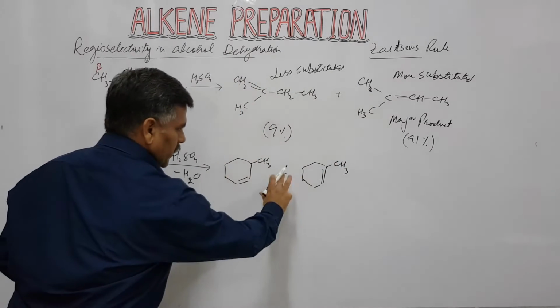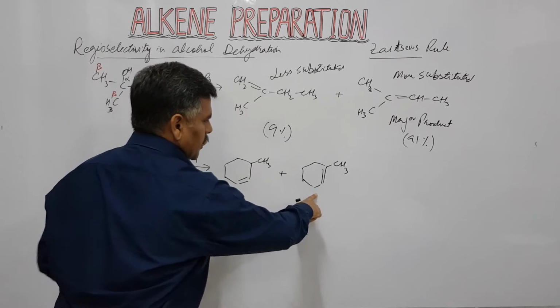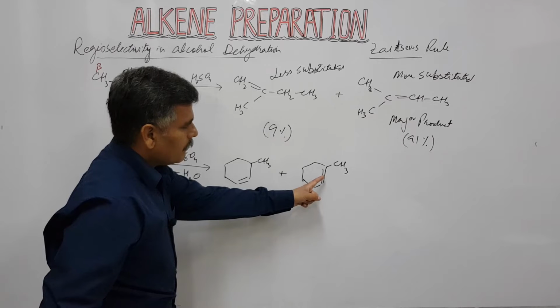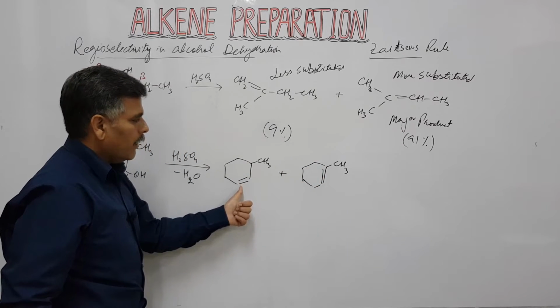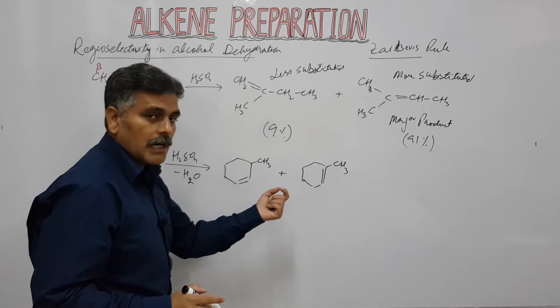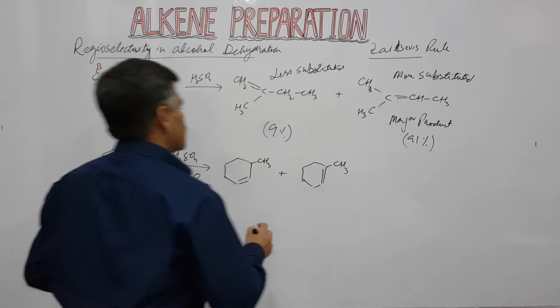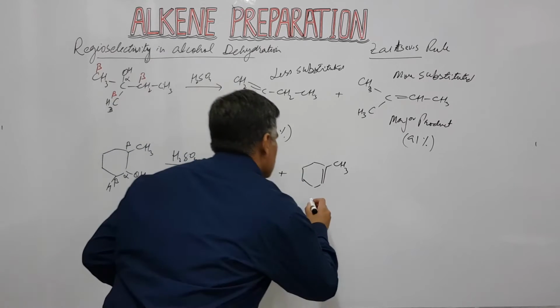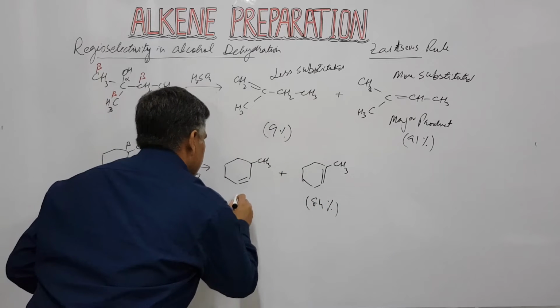So two different regioisomers are formed. This is formed as our major product because this carbon carbon double bond is more substituted as compared to this carbon carbon double bond, and we know that the more substituted alkene is more stable as compared to this less substituted carbon carbon double bond. So its percentage is 84% and it is